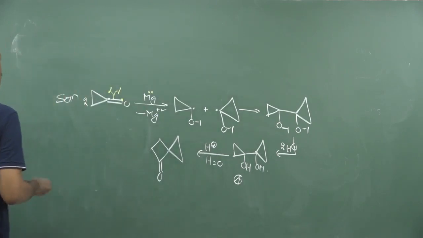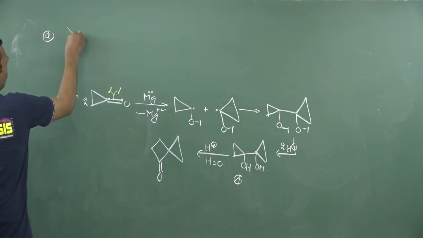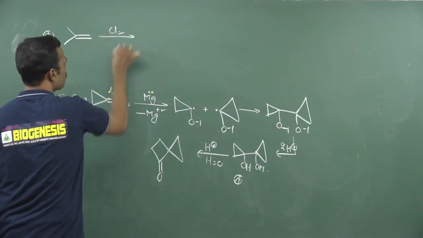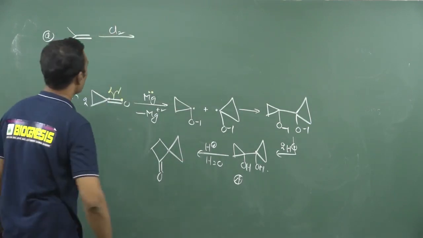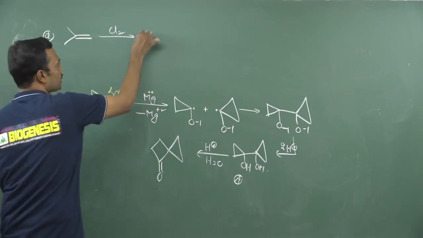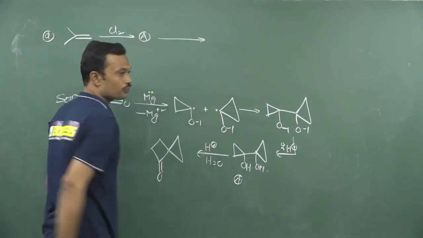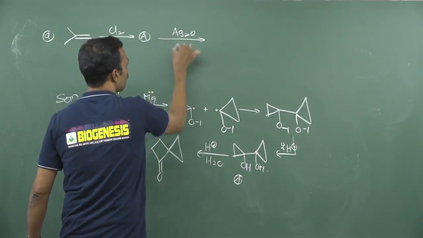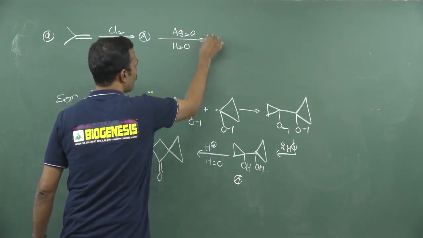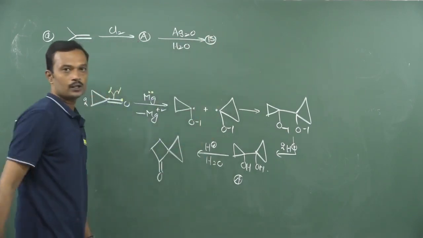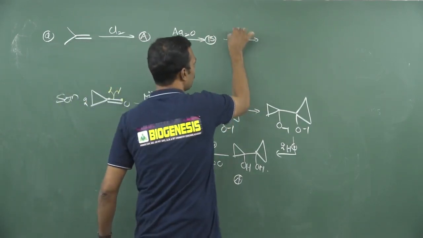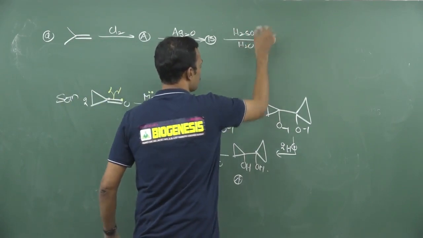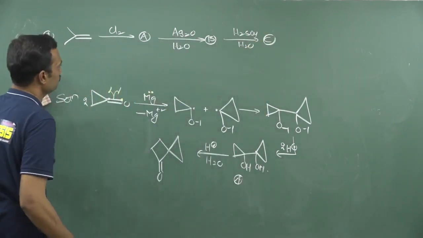Okay, one more question I will give, just you practice it. I am taking an unsaturated olefin. This unsaturated olefin is treated with chlorine, so chlorine reacts with the olefin and you may get A. After getting this, your resultant molecule reacts with silver oxide in aqueous medium, and your answer is B. After getting this product B, it is treated with H2SO4 in water, so your product is C. What are A, B and C in this reaction?